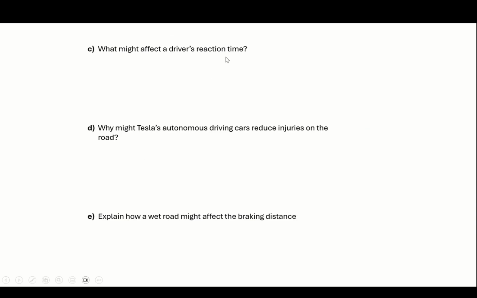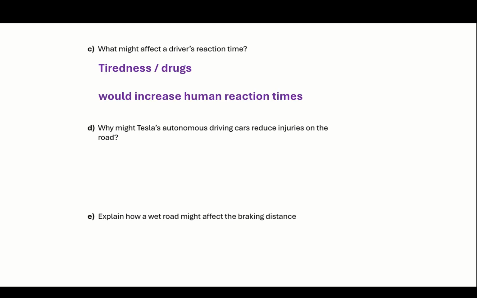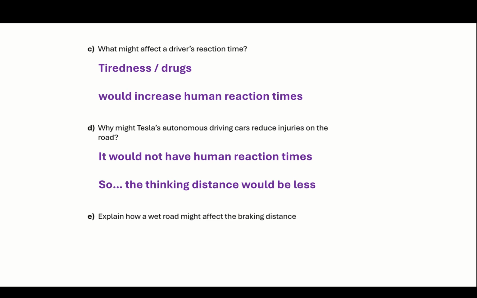Next one, what might affect a driver's reaction time? So tiredness and drugs, and then we've got to say what would it do to their reaction times? It would increase them, all right, which is not a good thing. It says, why might Tesla's autonomous driving cars reduce injuries? Well, the crucial thing is they've got a computer. They're autonomous, so they have no human reaction times. So there would be no human reaction times, and therefore the thinking distance will be less. Don't talk about the braking car. Having a computer is not going to make the brakes go any better, but it's the thinking distance.